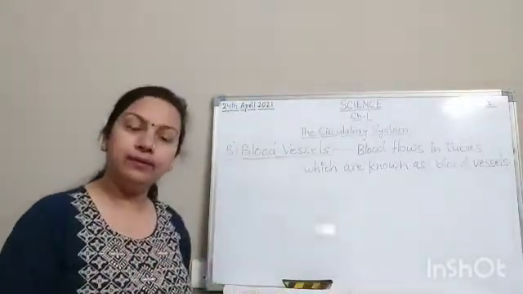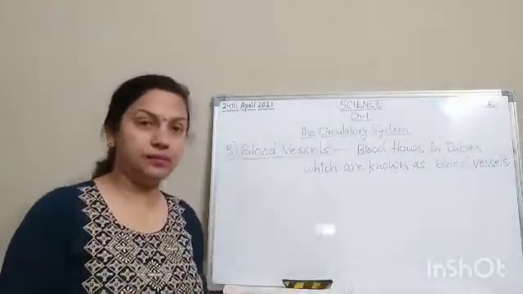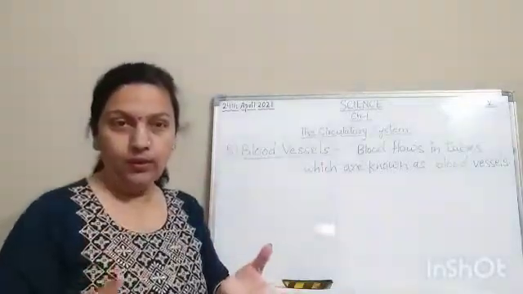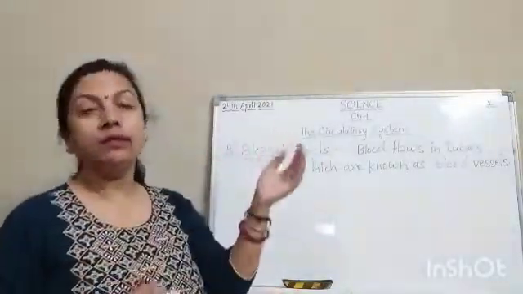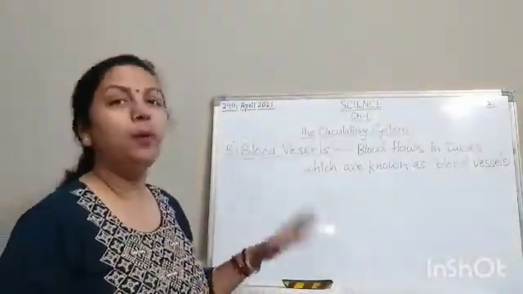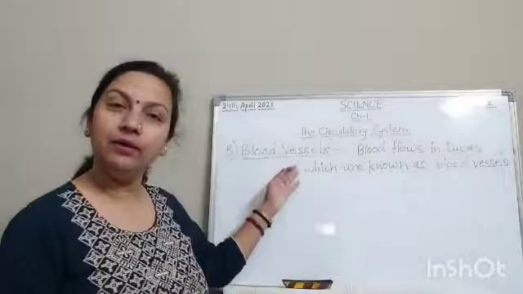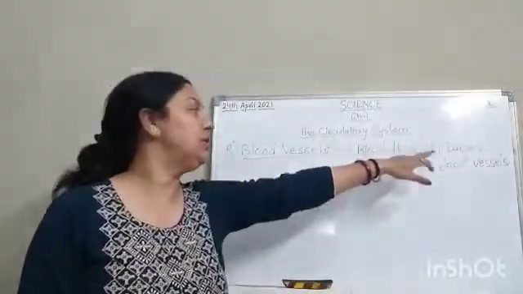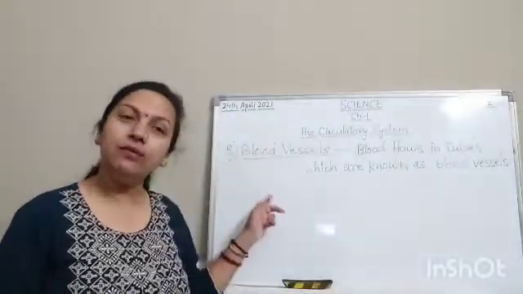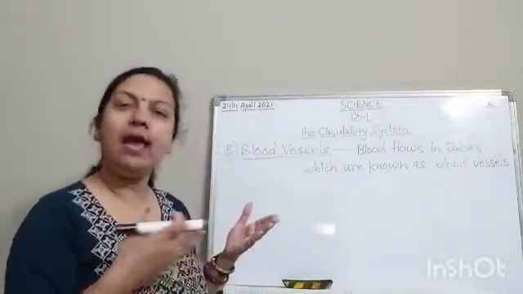Now, as we have learned that blood transports nutrients and other substances, but how does it transport? Means how does it flow? Similarly, as water flows through pipes, blood flows through tubes, and these tubes are known as blood vessels. So what are blood vessels? Blood flows in tubes which are known as blood vessels, and these blood vessels are further classified into arteries, veins and capillaries.